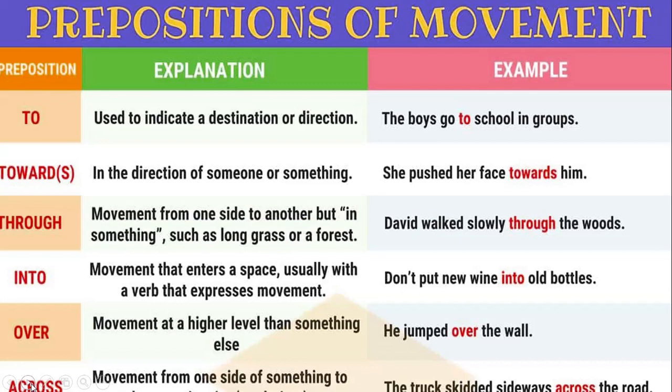Next is over, movement at a higher level than something else. He jumped over the wall. So whenever we are talking about movement at a higher level than something, we use preposition over. Next is across, movement from one side of something to another. The truck skidded sideways across the road.